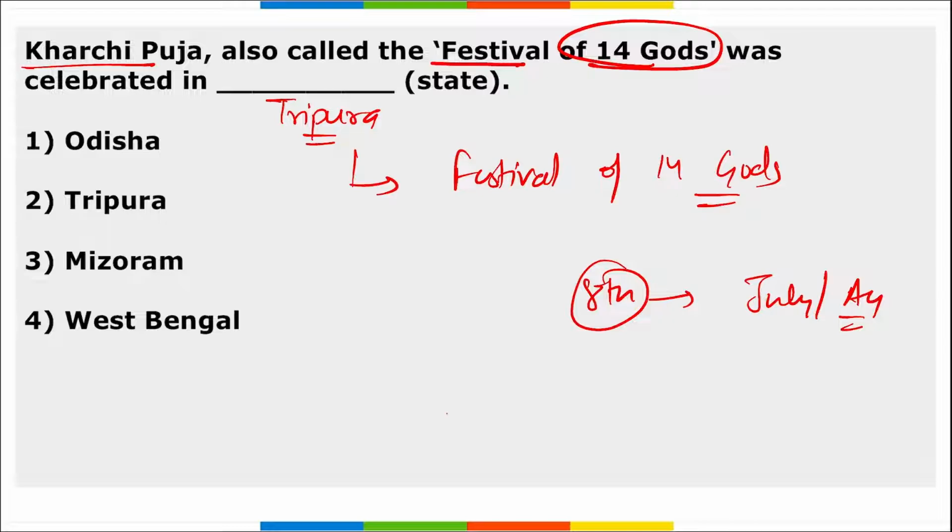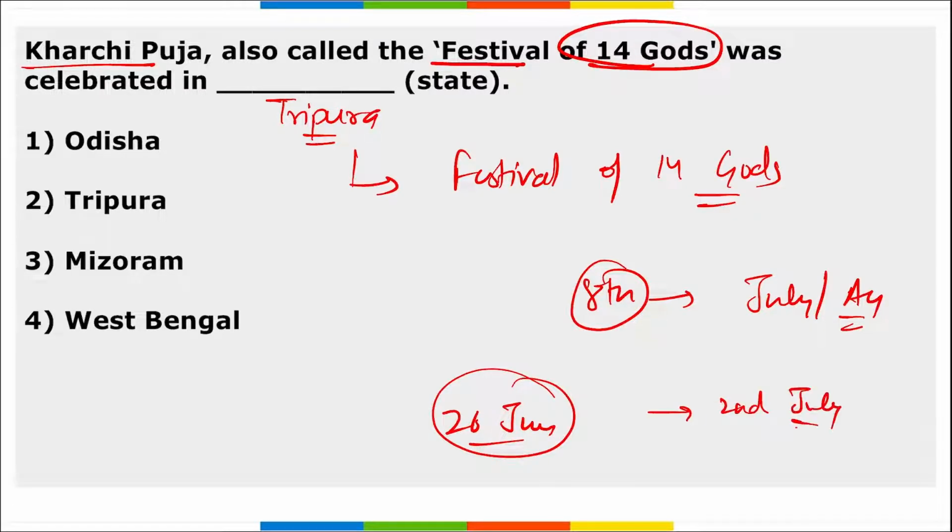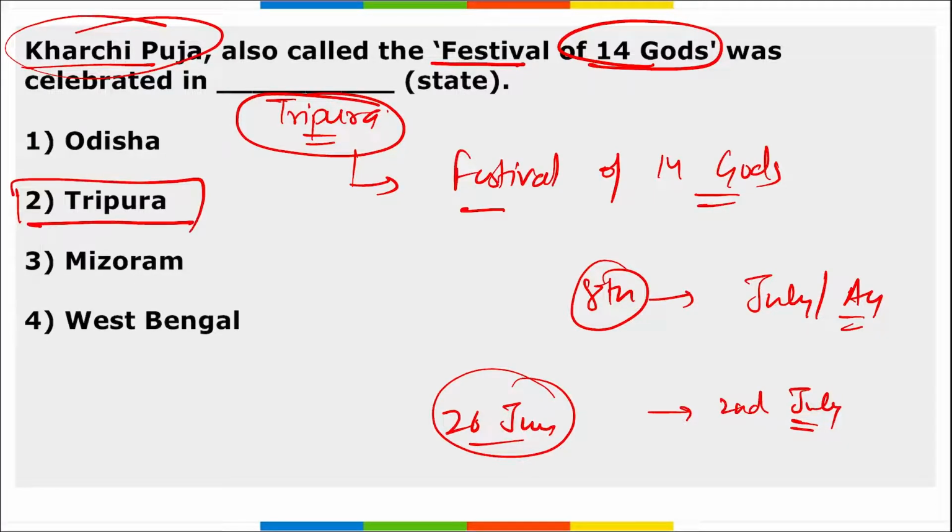This year in 2023, Kharchi Puja began on 26th of June and ended on 2nd of July, correct? So coming back, remember Tripura state observed this Kharchi Puja festival, that is also the festival of 14 gods.